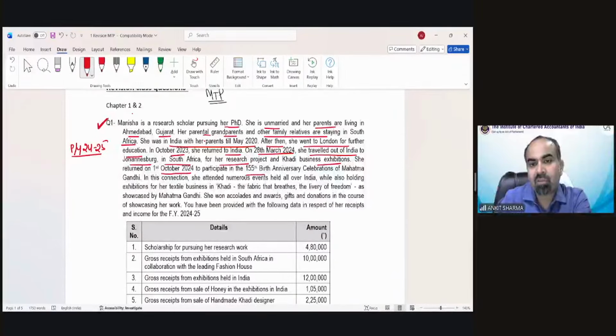In my previous year, she comes to visit India on 1st October 2024 to participate in the 150th birth anniversary celebration of Mahatma Gandhi. In this connection, she attended numerous events held over India while also holding exhibitions for textile, etc. So this information is irrelevant, of course. We can see there is nothing relevant from the point of view of the question. As showcased by Mahatma Gandhi, she won accolades and awards, gifts and donations, and the details of that have been given below.